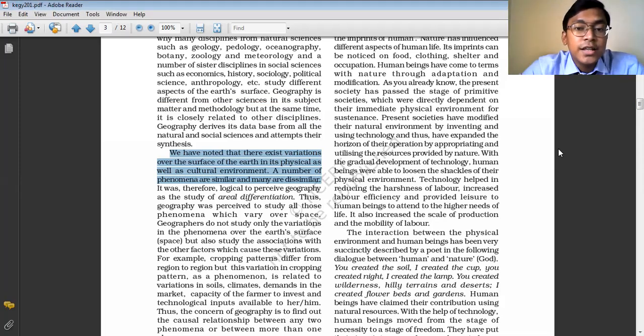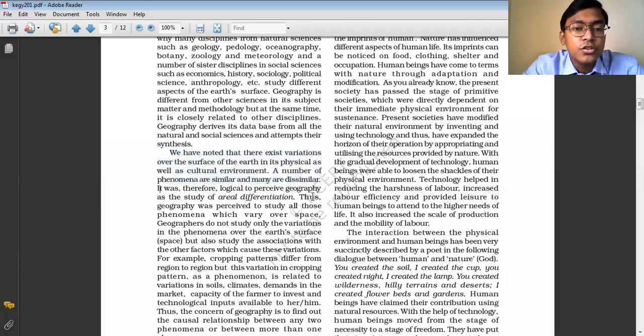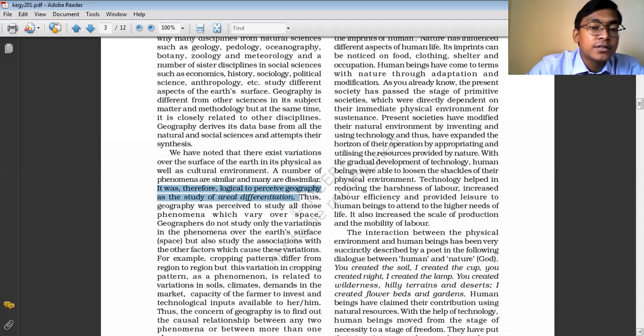Though there exist variations over the surface of the earth in its physical as well as cultural environment, a number of phenomena are similar and dissimilar. It is therefore logical to perceive geography as the study of areal differentiation. So geography is a subject which studies all those phenomena which vary from one part of the world to another. Like we study the climate, and the climatic condition varies from one part of the world to another.